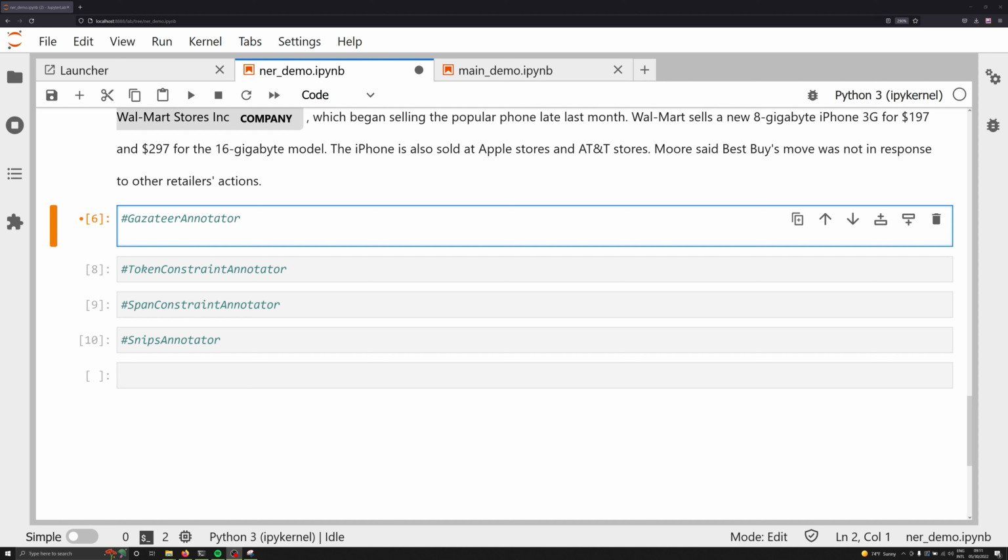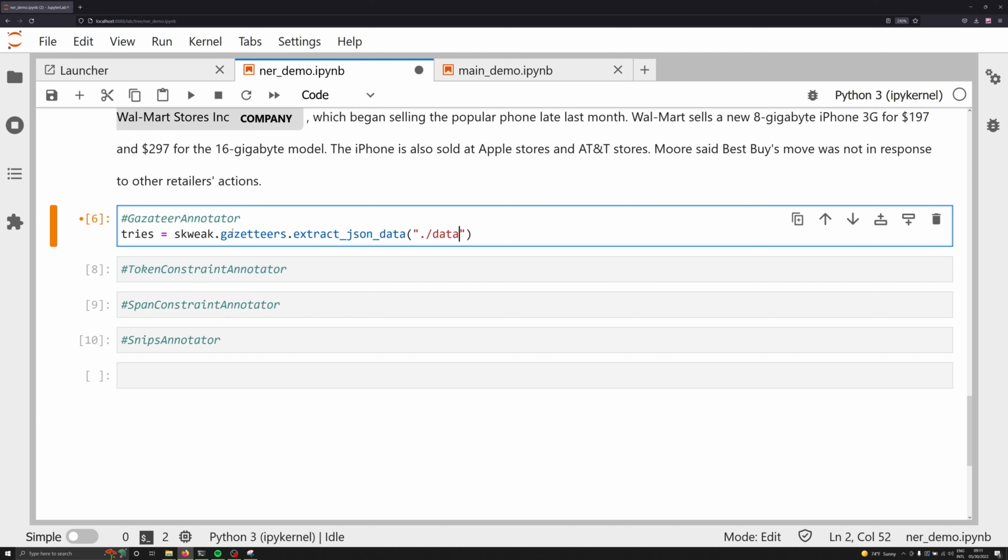So let's take a look now at the gazetteer annotator. This is going to work by taking in a list of different kinds of entities that correspond to specific labels. In our case, we're going to be working with lists of companies. So let's go ahead and make an object called tries, and this is going to be equal to skweak.gazetteers, always misspell this word, .extract_json_data. Now this is going to expect a JSON file, and in our case in this repository, we're getting this from the skweak repository, which is going to be the Crunchbase companies JSON file. This is a nice data set of around 55,000 different company names.